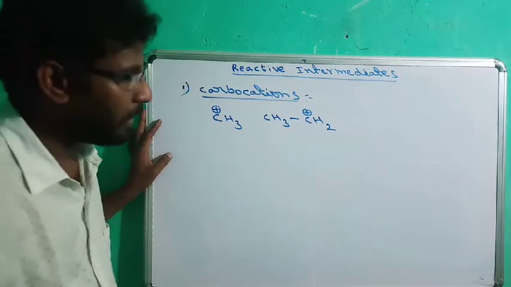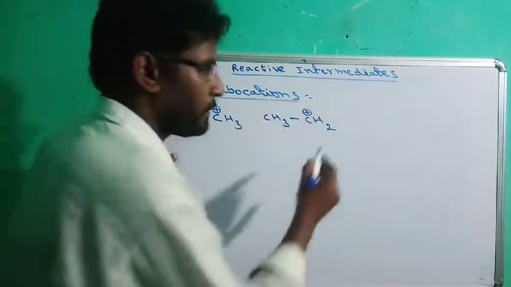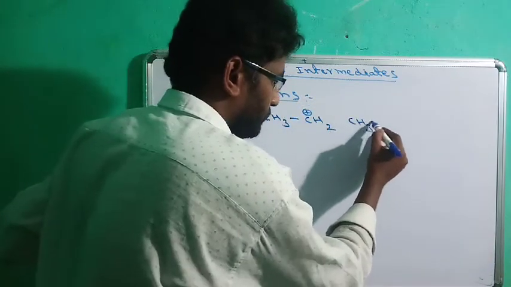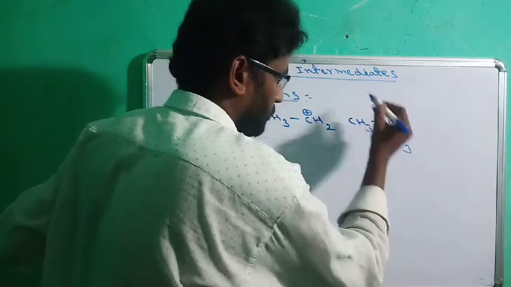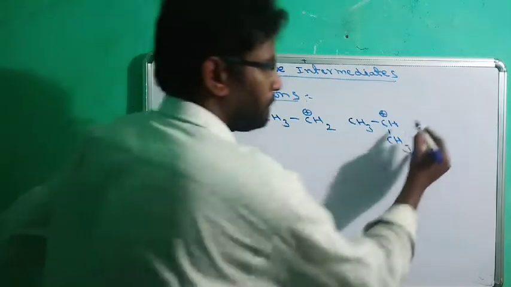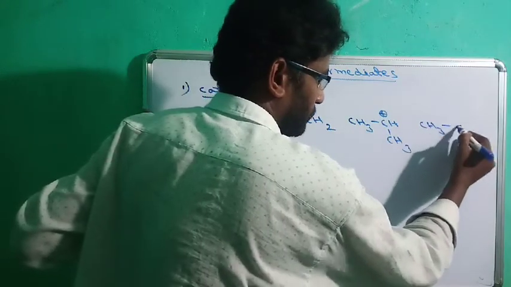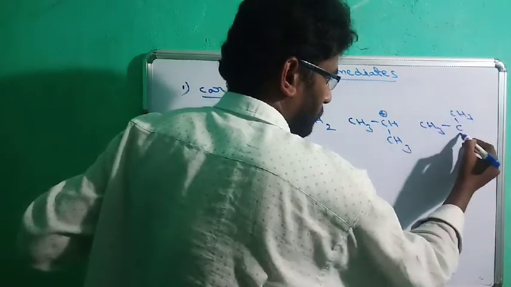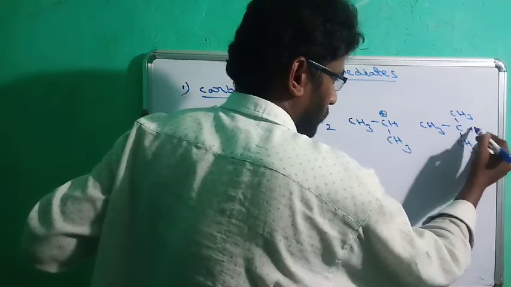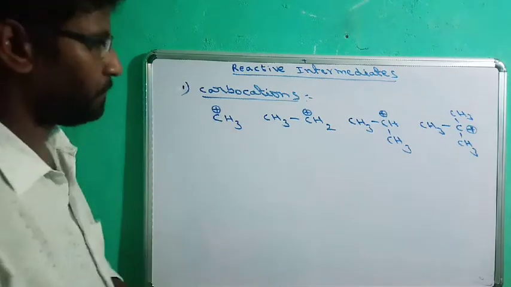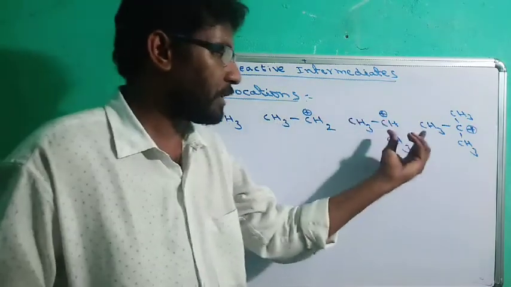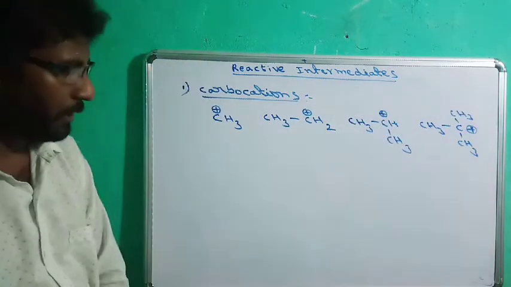This is also a carbocation, since carbon has a positive charge. This is also a carbocation. All are carbocations because carbon has a positive charge; that species is called a carbocation.